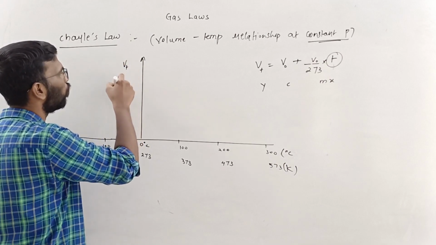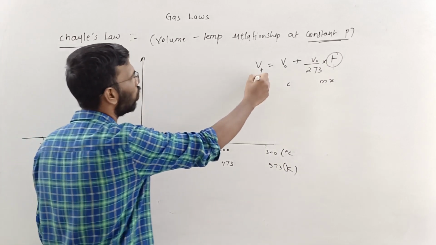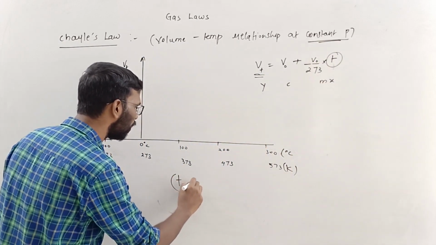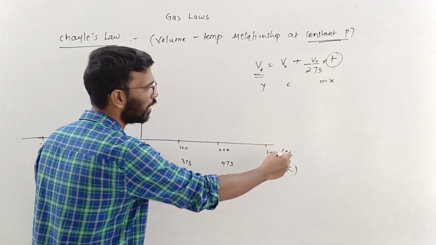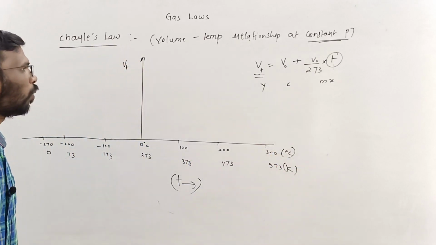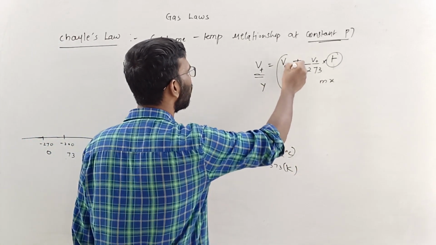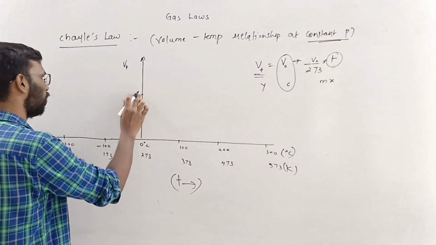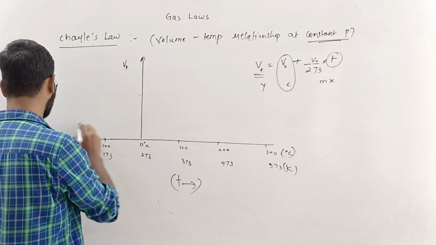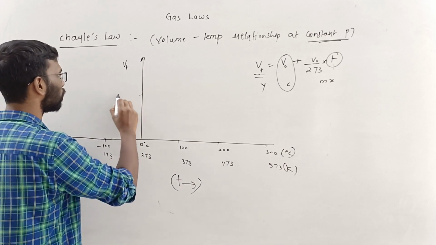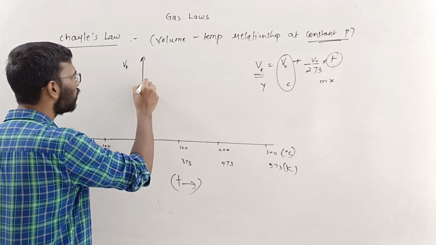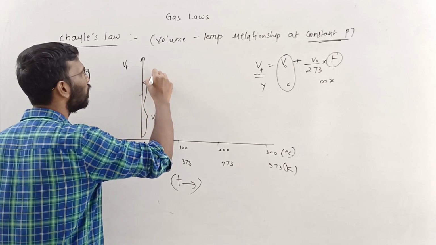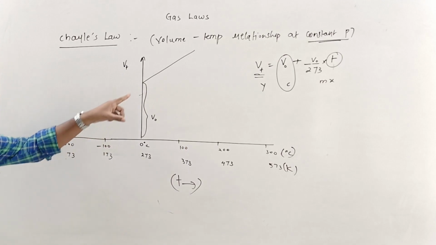It is Vt, volume, that is on the y axis. I am plotting it against temperature T, right? I can take degree Celsius or Kelvin also. What is the intercept? V naught is the intercept. So from here, let's say this distance from here to here, this is V naught and this is the curve. This is how the line is going to exist.